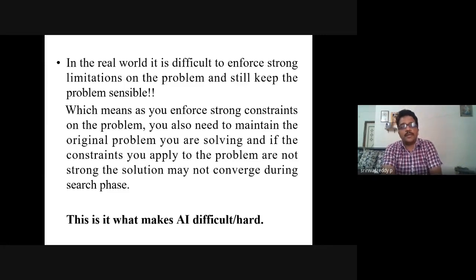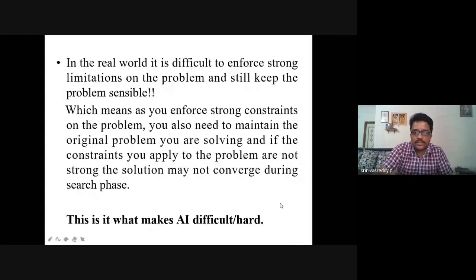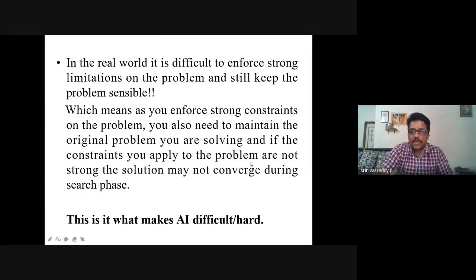Where you apply more limitations and more constraints, there might be a possibility of invalid solutions, and it is difficult to make the machine understand. It should not misguide you, or make you think that we can't reach the final solution. As you enforce strong constraints on the problem, you also need to maintain the original problem you are solving, and if the constraints you apply are not strong, the solution may not converge.